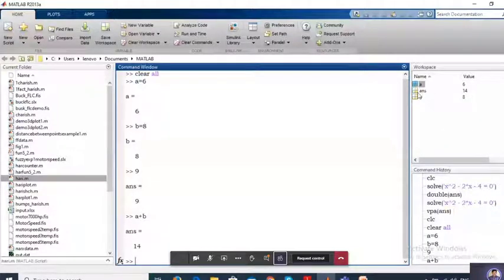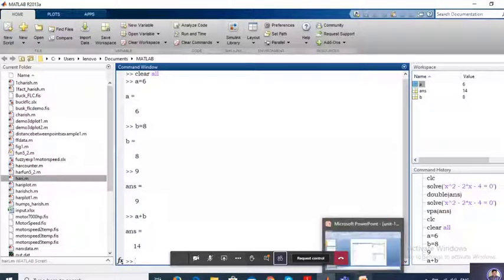Please be careful when you are writing. Don't use the same variable. You have to use a different variable for different functions. Just like in the C language, it is going to be the same thing. You have to use different variables for different things. Now, this is a basic one.